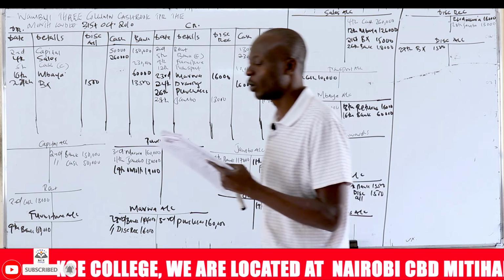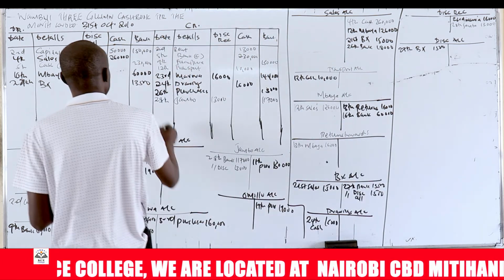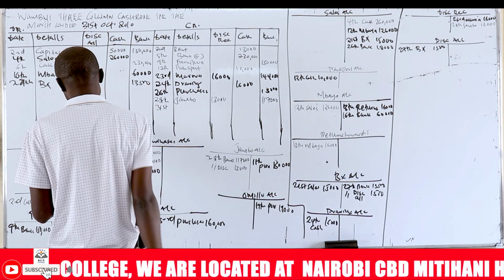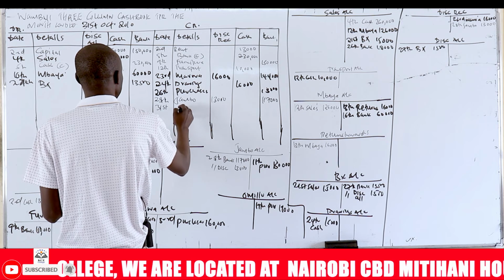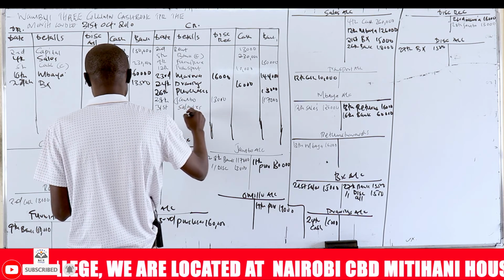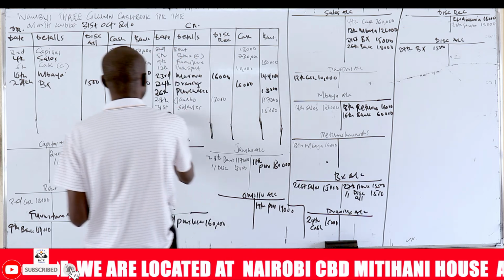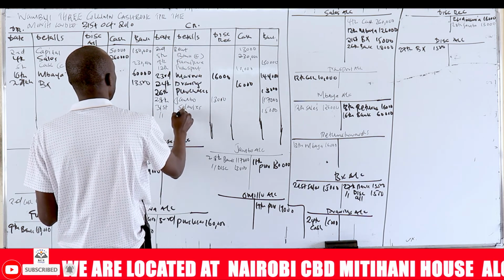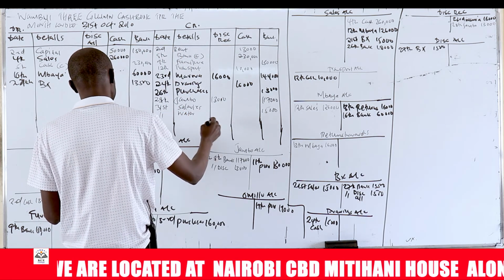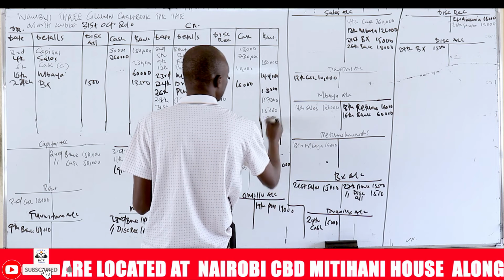And then on 31st, he paid salaries by check, 15,000. So we write here 15,000. And also paid water, which is 1,700.